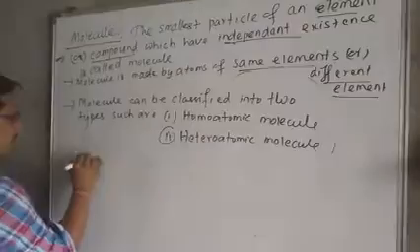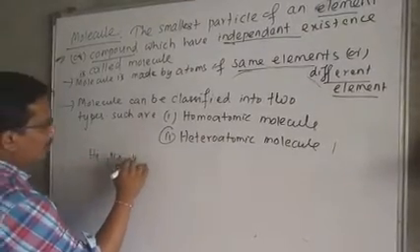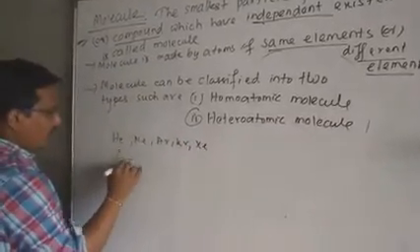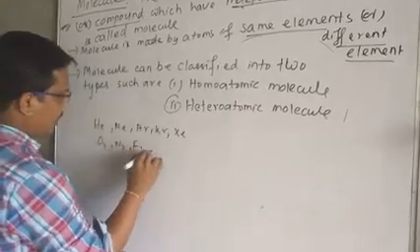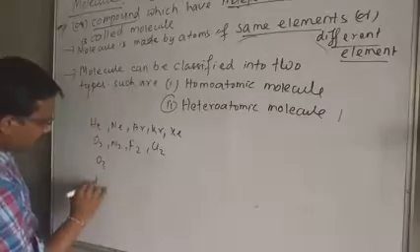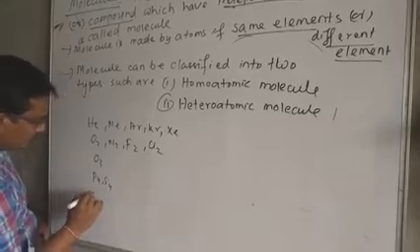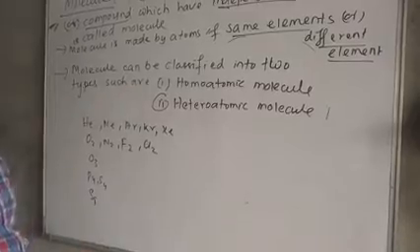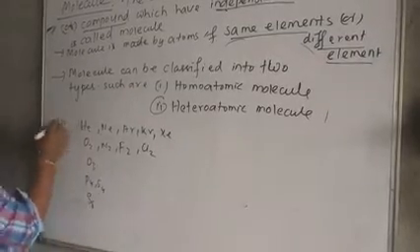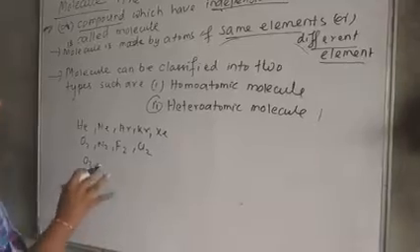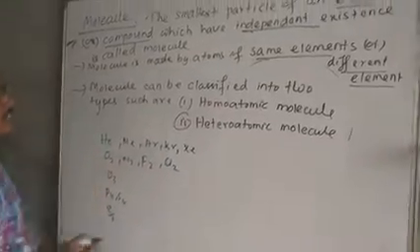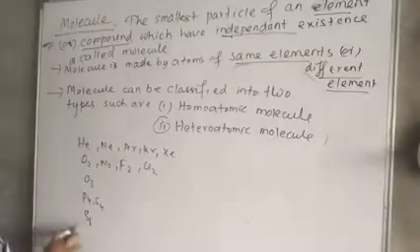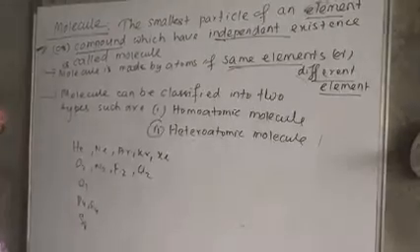We know that helium, neon, argon, krypton, xenon, next O2, N2, F2, Cl2, next O3, P4, S4, S8 are examples of molecules. No doubt these are molecules made by atoms of the same type of element.